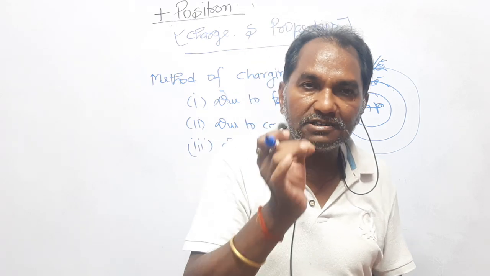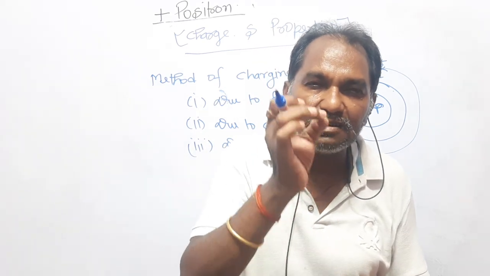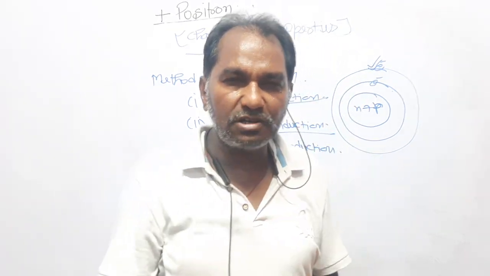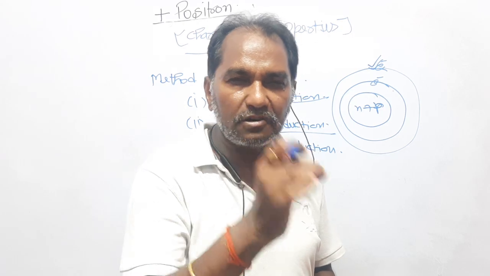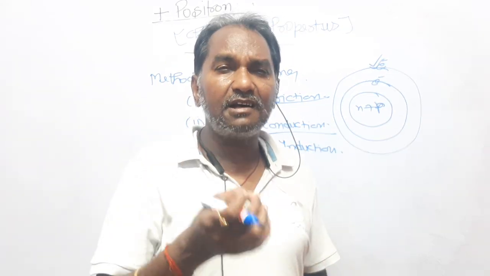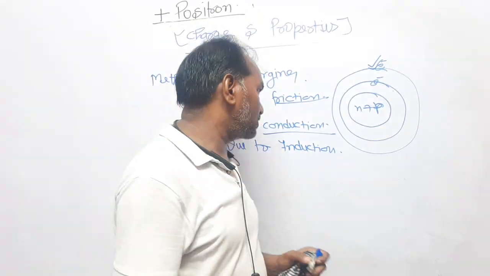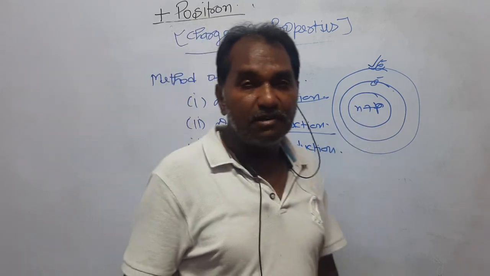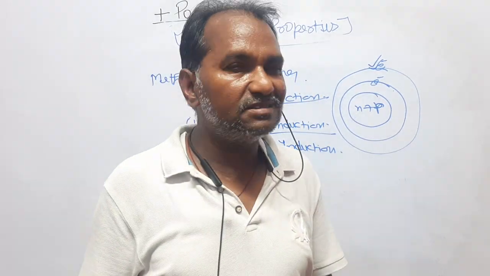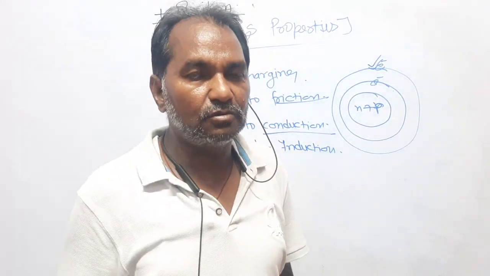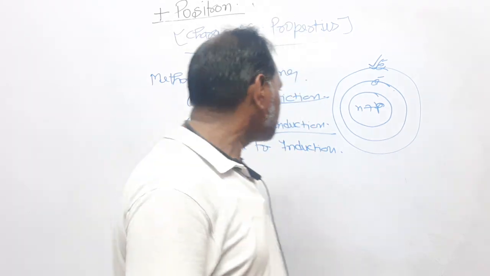Because proton lives within the nucleus, it is not an easy task to transfer the proton, right?